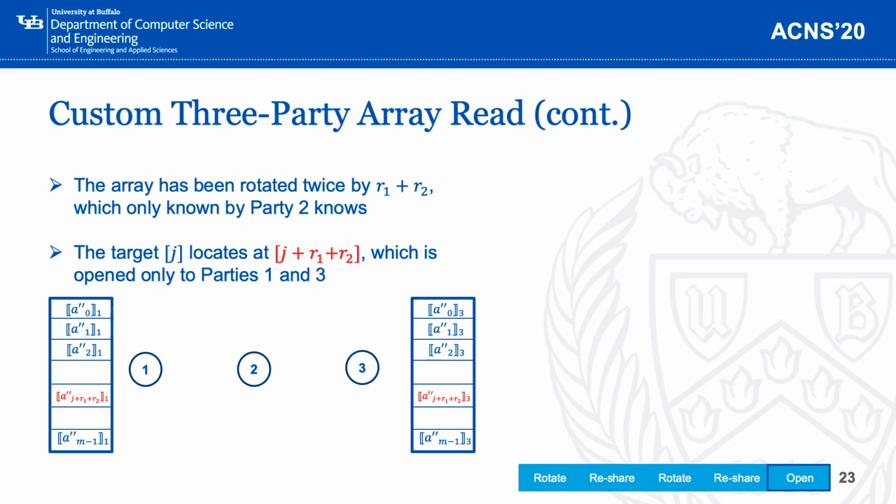On the other hand, party 1 or party 3 only knows one random element, so they also have no idea about the private index J.